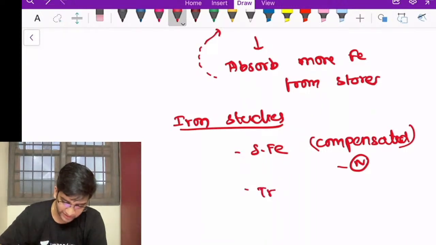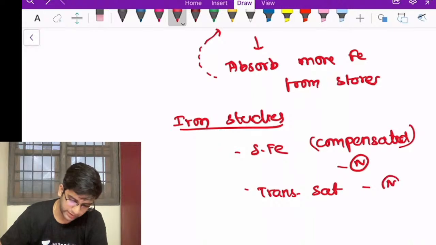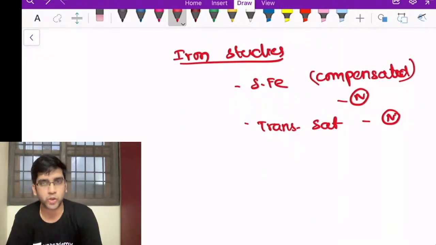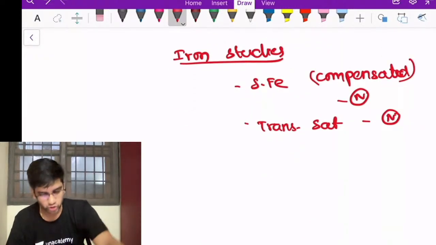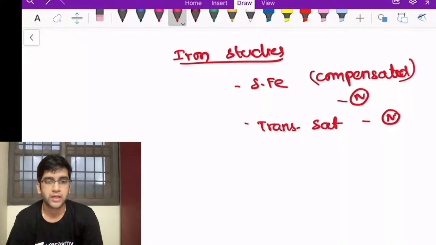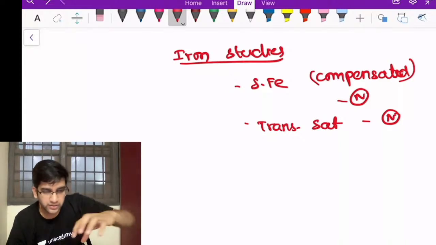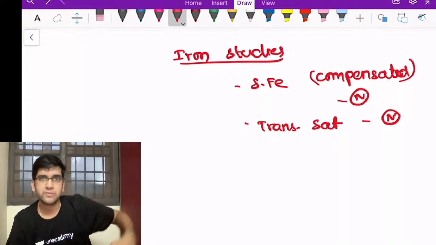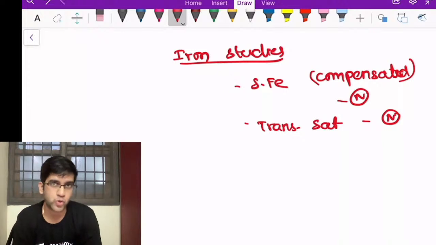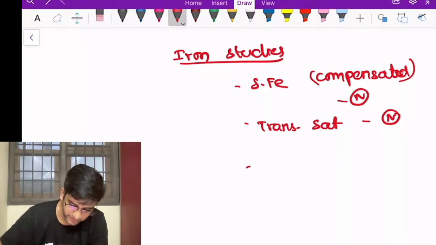So my transferrin saturation here will be normal again. It will not alter, it will be completely normal here, right? My transferrin saturation is normal, my serum iron is normal here. But my storage component has been taken, my iron from the stores has been removed, so my ferritin becomes low. Okay, so what happens for me is serum ferritin.